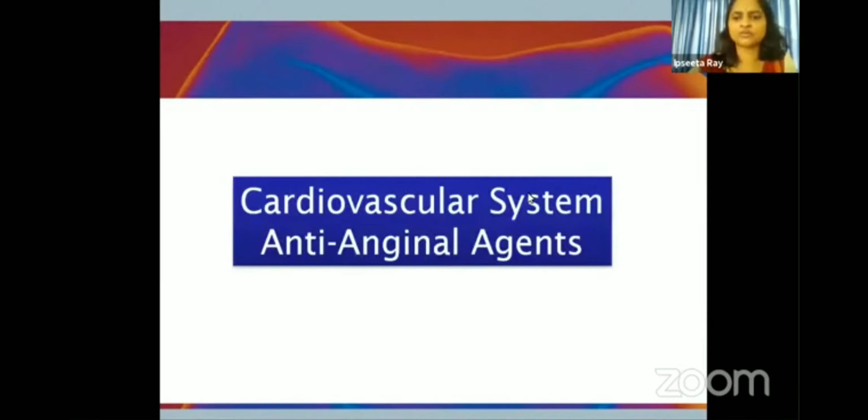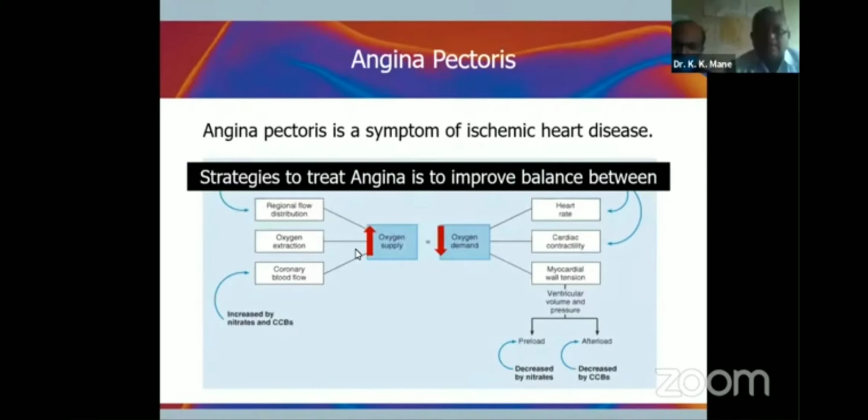So we start with the cardiovascular system. First, the anti-anginal agents. Good morning. Angina pectoris is a pain syndrome characterized by severe substernal pain that radiates to the left arm. The main cause of angina is imbalance between the oxygen supply and the oxygen demand. Therefore, strategies to treat angina basically improve the balance between this oxygen supply and oxygen demand.